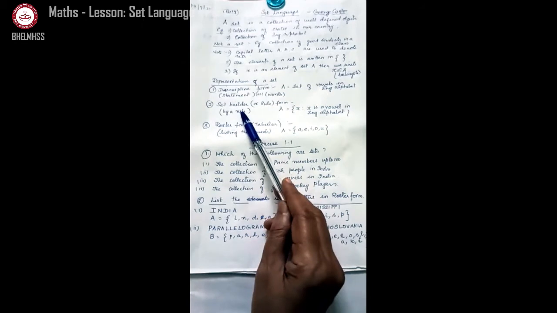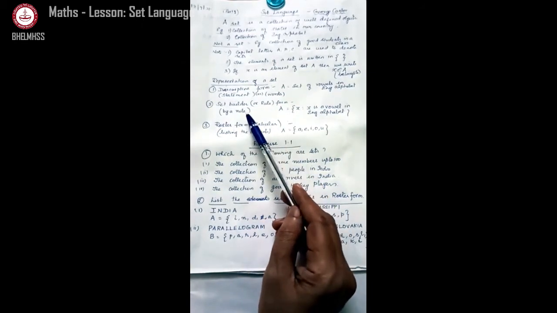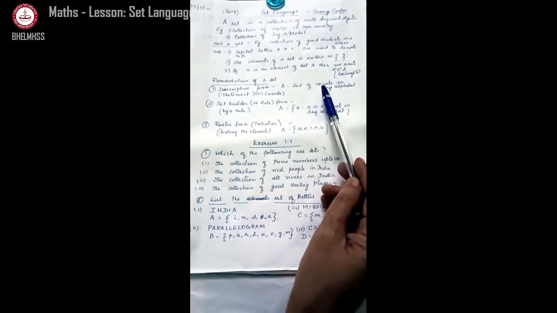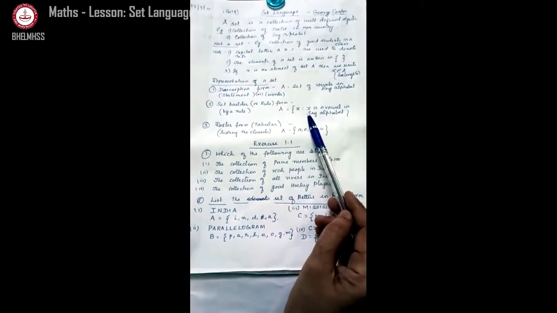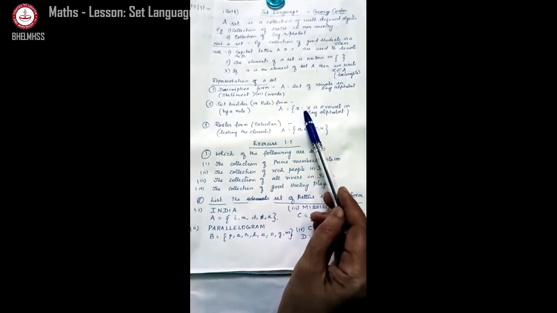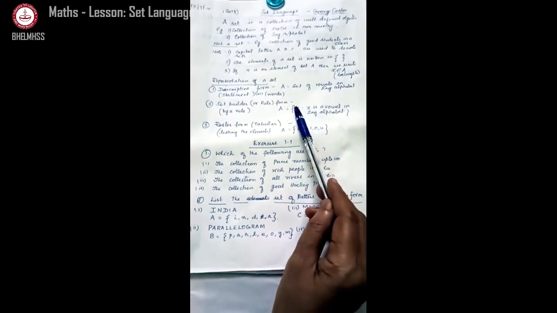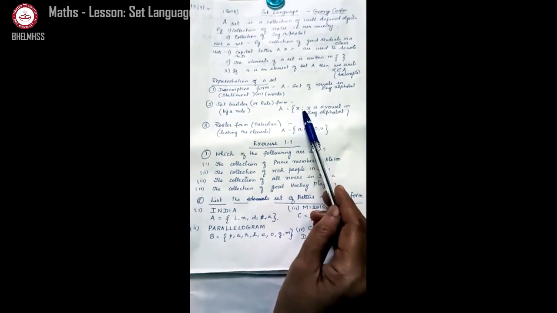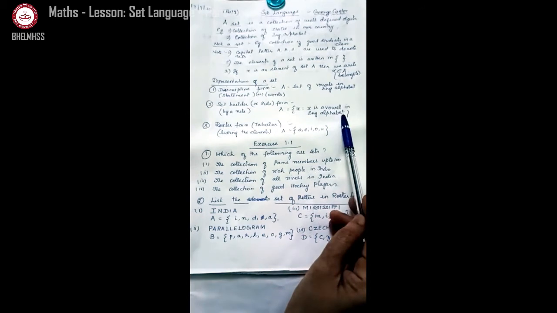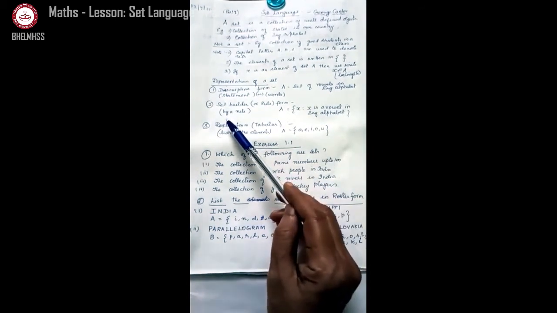Next, set builder form or rule form. That means to write in the form of a rule. A is equal to, the same set can be written like this also: set of all x such that. The symbol is "such that". How will you read this? Set of all x such that x is a vowel of English alphabet. If you write in this form, we say that it is a set builder form.